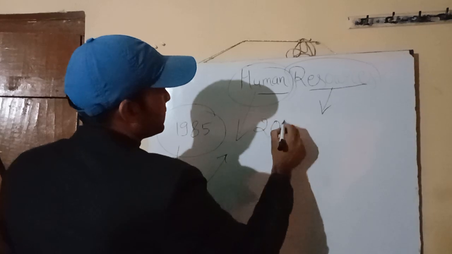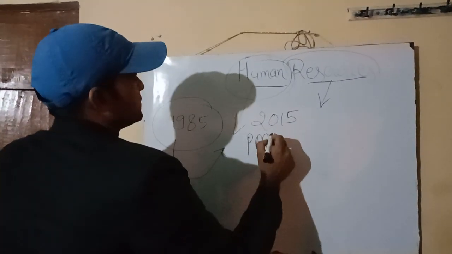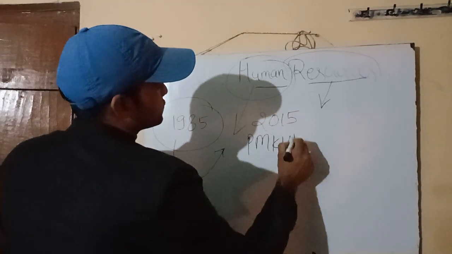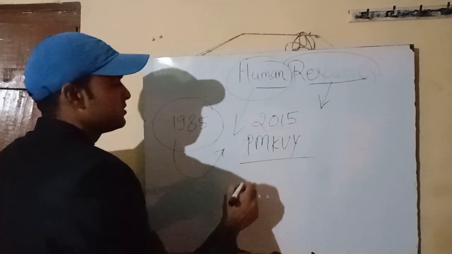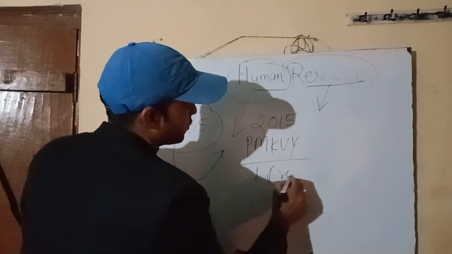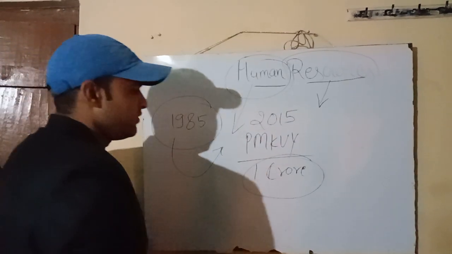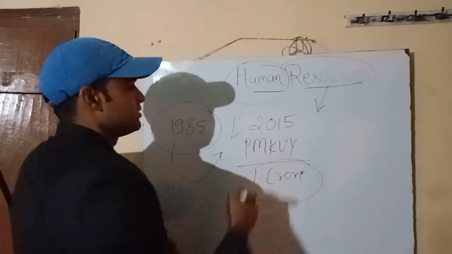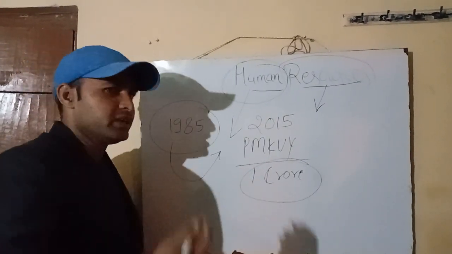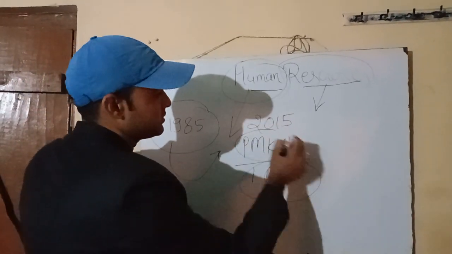In 2015, there was a scheme, Pradhan Mantri Kaushal Vikas Yojana. Under that, the government has a provision to create 1 crore skilled persons, and they will perform some activity. If they get a skill, they will get a job, and a lot of opportunities were created by the government under this.